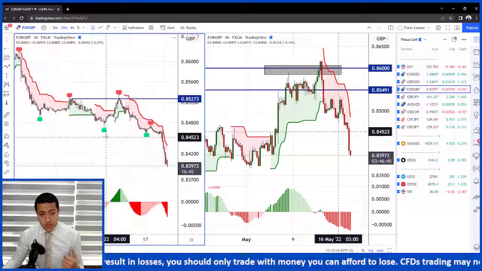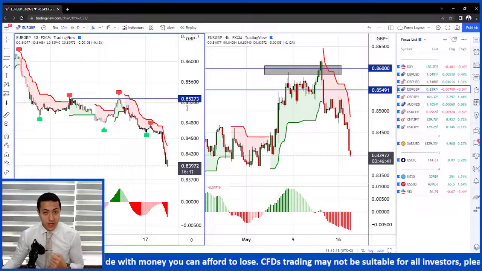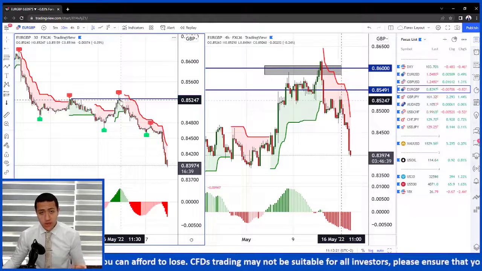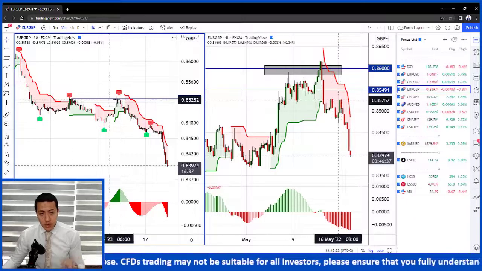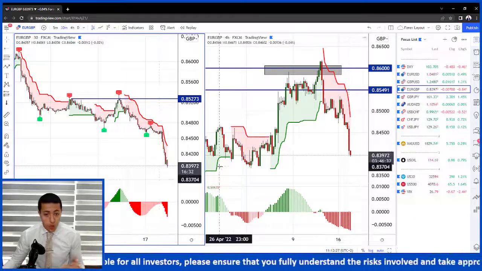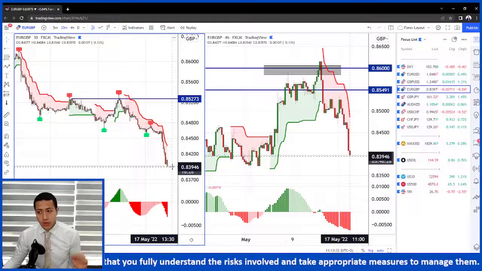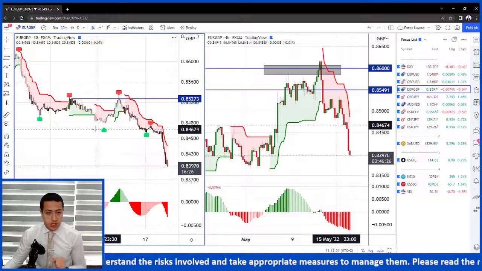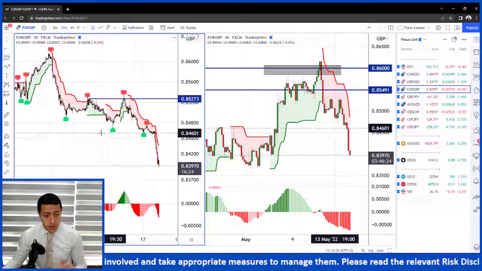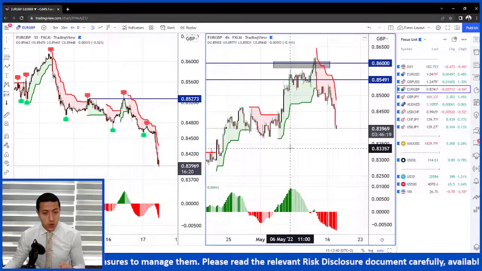The euro versus the pound, we mentioned in yesterday's video the level of 0.8527. We mentioned that those levels are key on the euro. It might end the correction to continue moving lower, and we had this brilliant downward move from those levels, around 130 pips, that we mentioned in yesterday's video. And yes, we still stick to the same view on the euro pound.